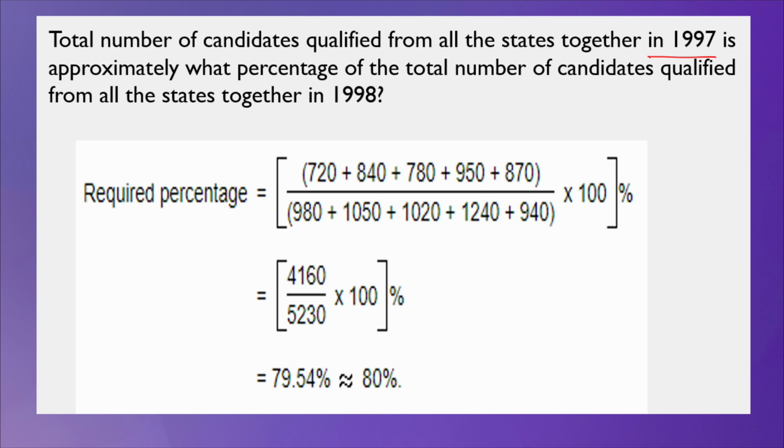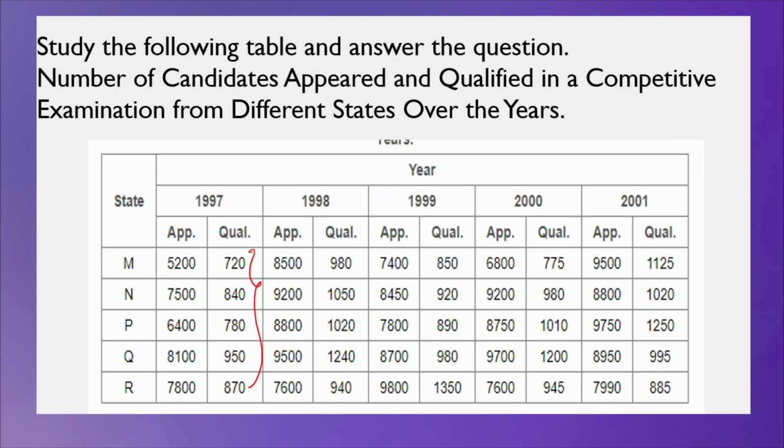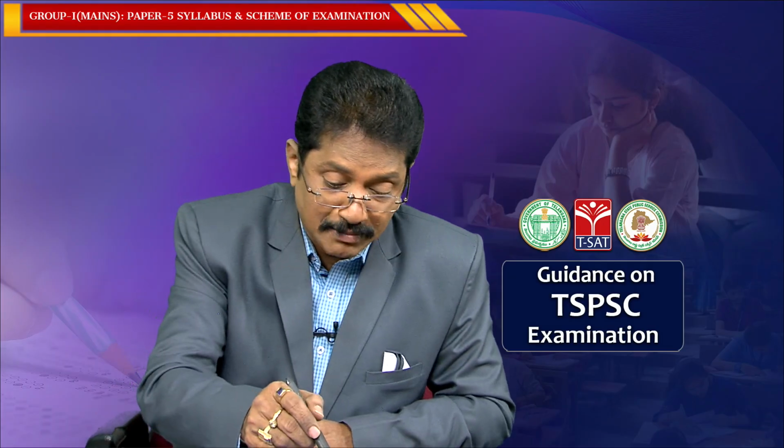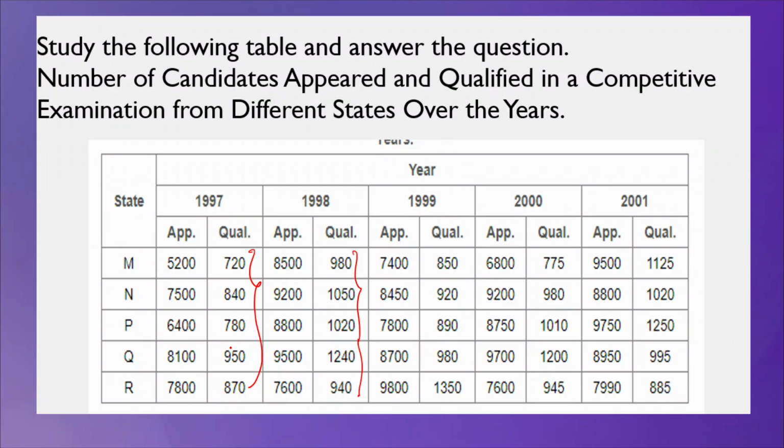Approximately what percent of the total number of candidates qualified from all the states together in 1998. So, you have to calculate who qualified for the examination in 1998: 980, 1050, 1020, 1240 and 940. You have to add all this, and you have to find the percentage. What do you have to do? Take the sum for 1997 and divide that value by the sum of those qualified in 1998.